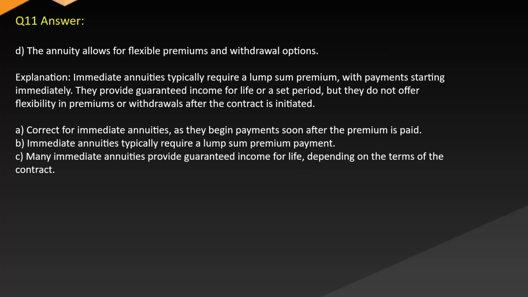Answer: D. The annuity allows for flexible premiums and withdrawal options. Explanation: immediate annuities typically require a lump sum premium with payments starting immediately. They provide guaranteed income for life or a set period, but they do not offer flexibility in premiums or withdrawals after the contract is initiated. A. Correct for immediate annuities, as they begin payments soon after the premium is paid. B. Immediate annuities typically require a lump sum premium payment. C. Many immediate annuities provide guaranteed income for life, depending on the terms of the contract.